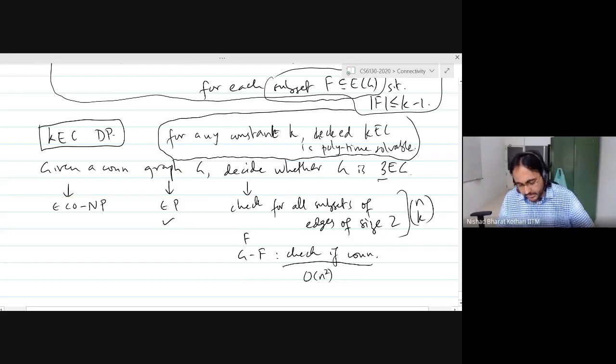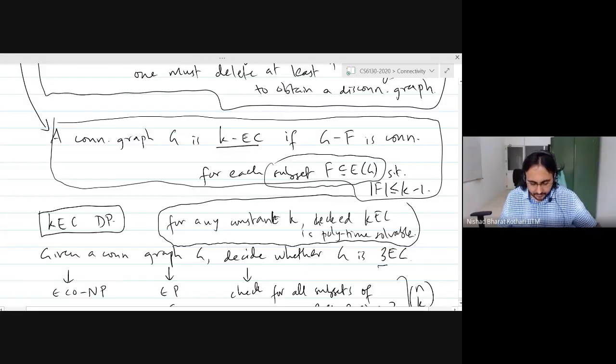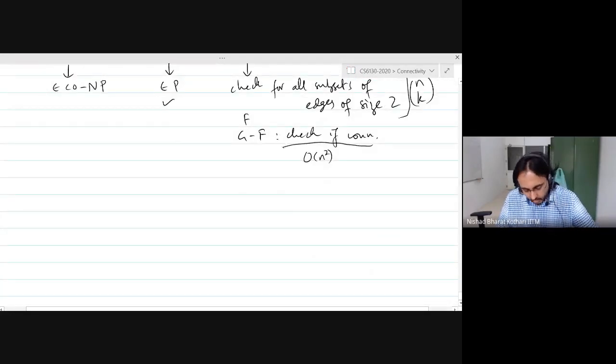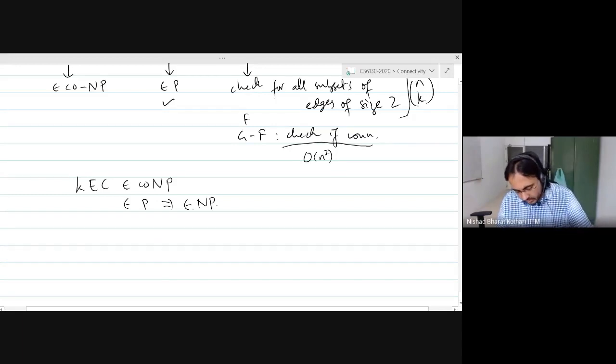So the k edge connectivity problem is in co-NP. K edge connectivity is in co-NP. It is also in P, and therefore it is also in NP. But what is an NP certificate? I will let you think about that. Okay. So you should think of an NP certificate.